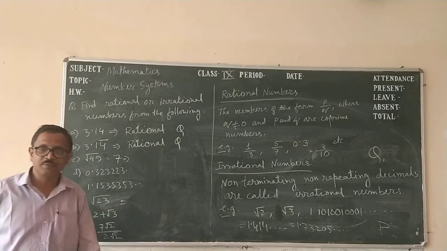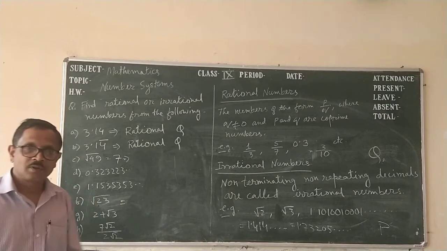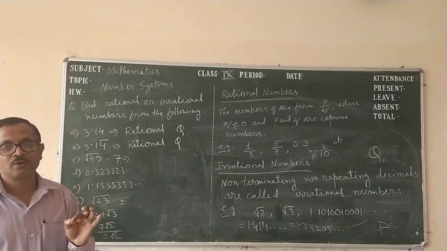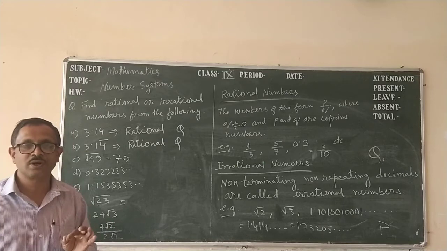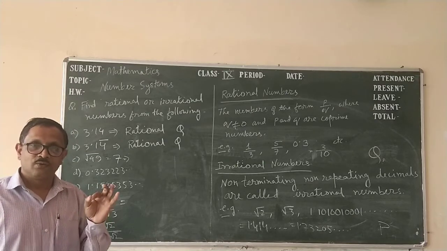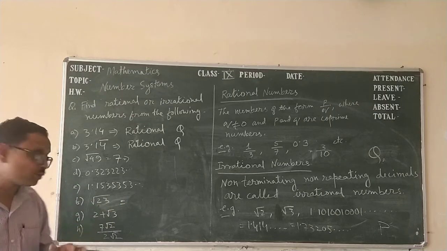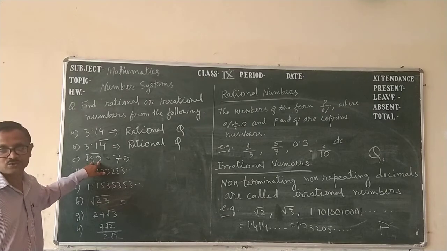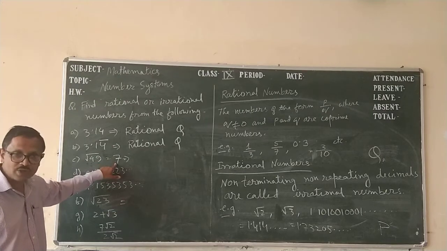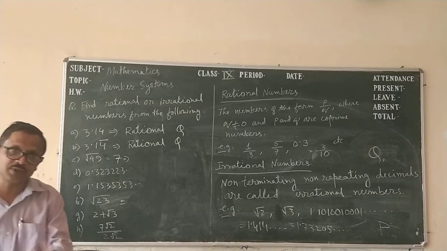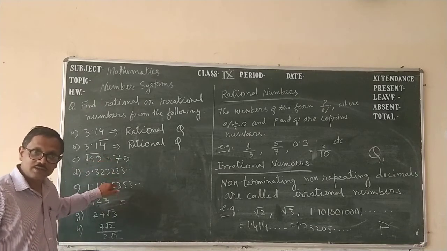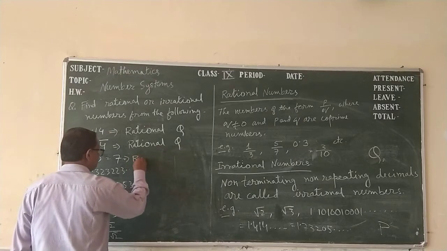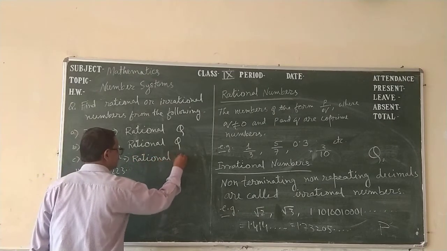√49. We know that 49 is a perfect square. What is a perfect square? 1 is a perfect square, 4 is a perfect square, 9, 16, 49, 64 are perfect squares. So √49 is equal to 7, and 7 is an integer, and 7 can be represented as 7 upon 1. So this is also a rational number.